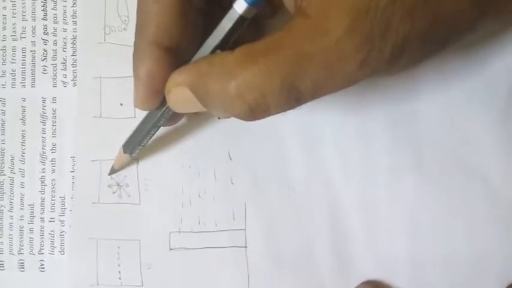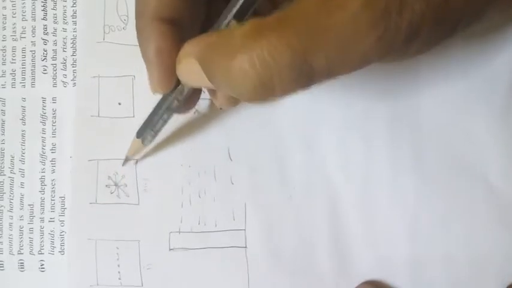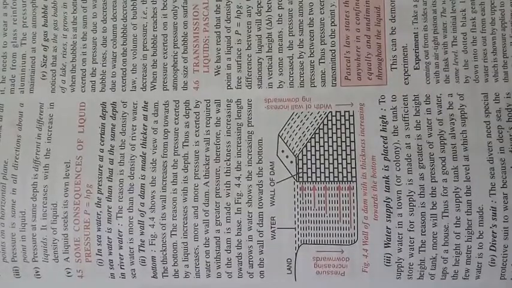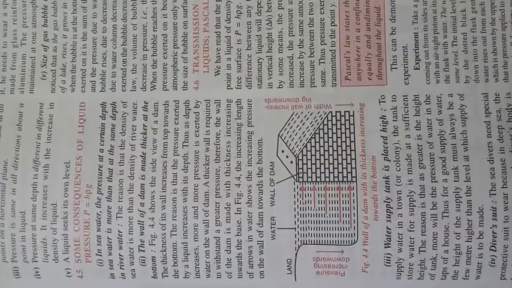In the case of a liquid, at a particular point, the pressure is the same in all directions. Did you get that? Point number 3 says pressure is the same in all directions.